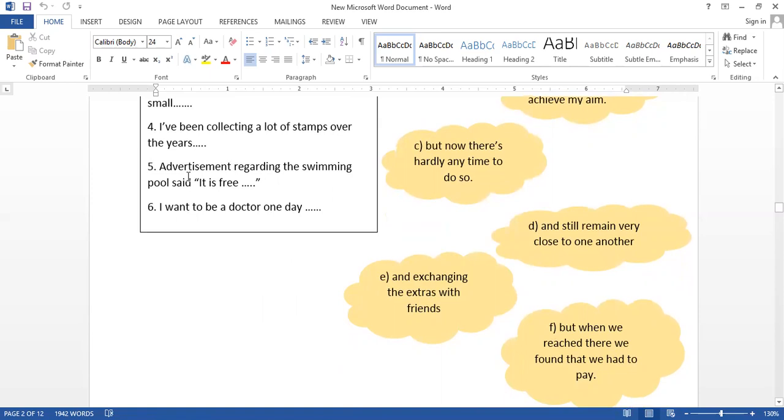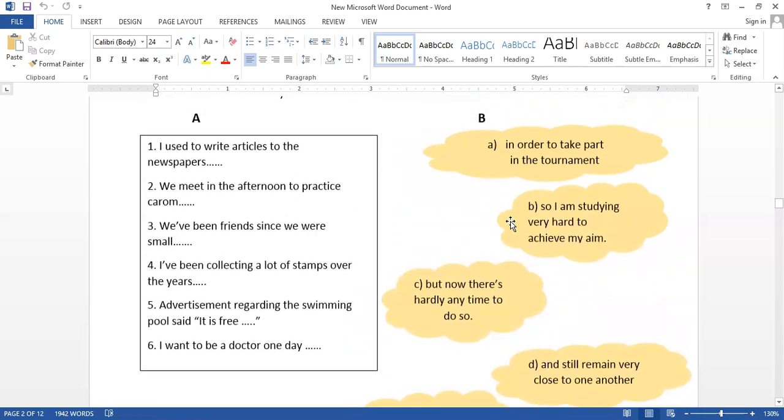Then we have the advertisement regarding the swimming pool said it's free. The advertisement says it's free, but when we reached there, we found that we had to pay. Now free, pay. This is the relation here. So likewise, you can select the correct answer. And number 6, I want to be a doctor one day. Yeah, last one. So I am studying very hard to achieve my aim. That is B.